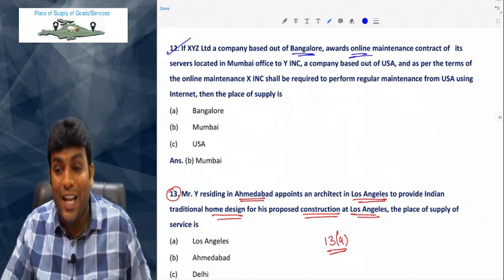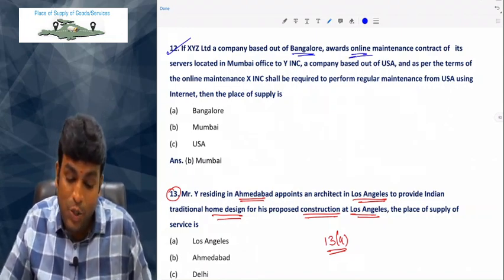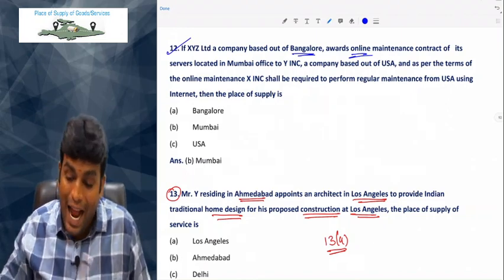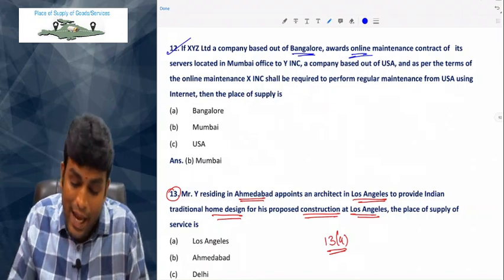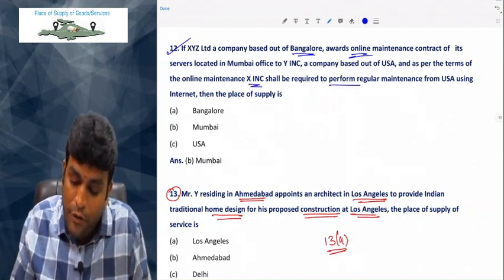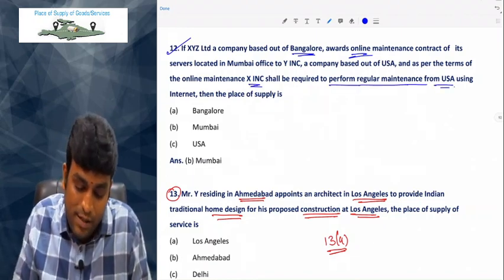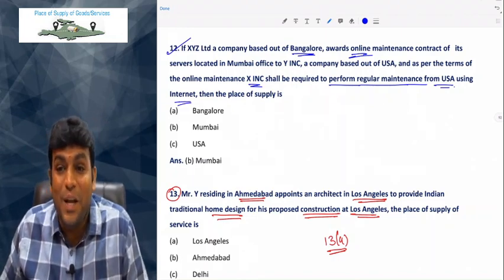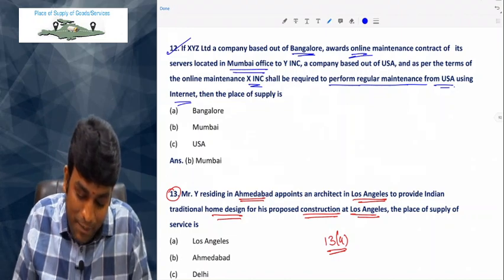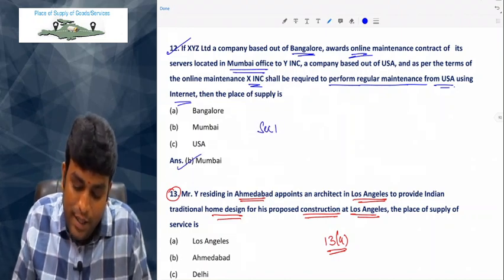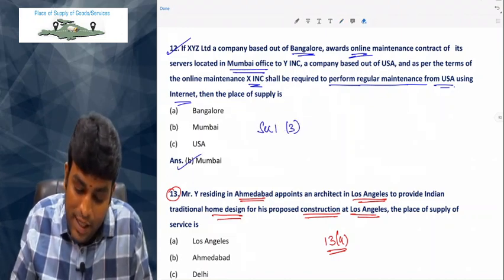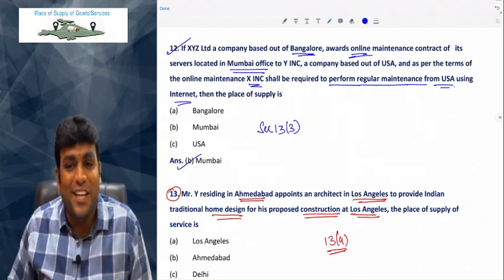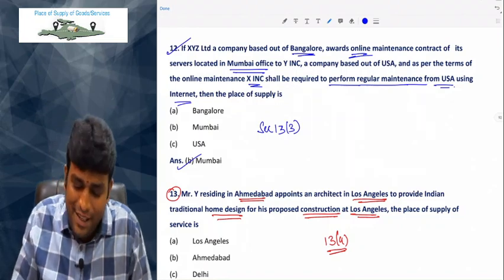Clear? Good. Next. XYZ Limited, a company based out of Bangalore, awards online maintenance contract of its servers located in Mumbai office to Y-Inc, a company based out of USA. And as per the terms of the online maintenance, X-Inc shall be required to perform regular maintenance from US using internet. But where is the server? Server is in Mumbai office. So place of supply will become Mumbai. Section 13(3), where we discussed about an important word called location of goods at the time of service. Performance based service, my dear friends.